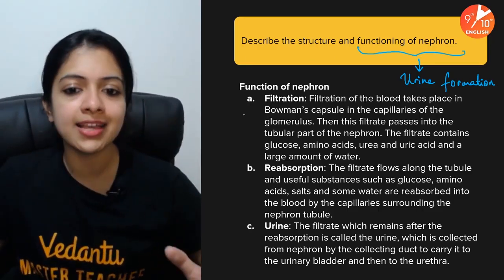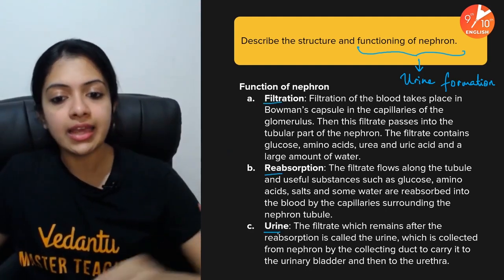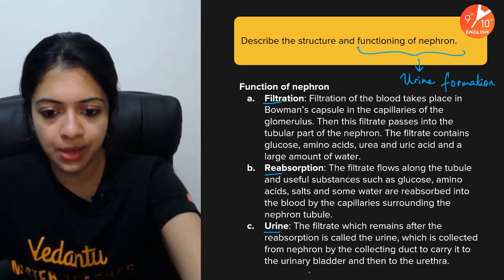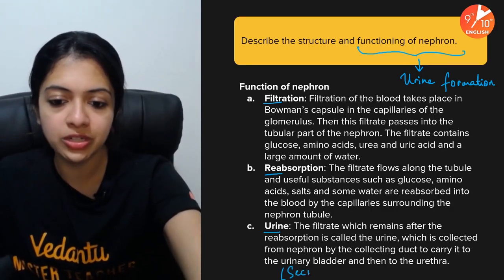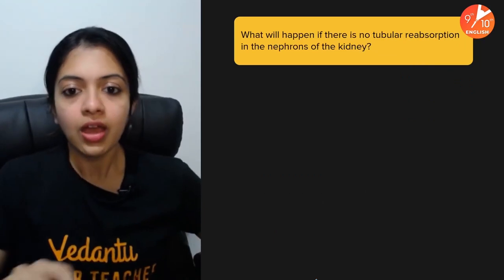The question mainly asks you about the 3 steps of urine formation: ultrafiltration, reabsorption, and secretion. Okay, or rather, yes, I will write it as tubular secretion in this case. Okay, step 3. All right.